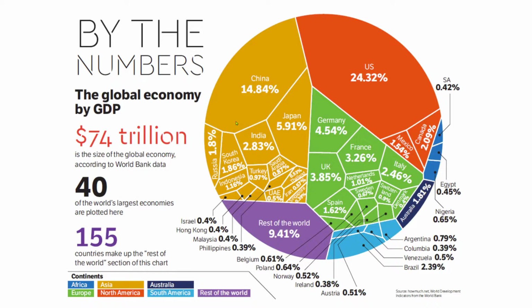So if you look at the numbers, the United States is 24.32% of the global economy in terms of its gross domestic product. If you take the GDPs of all of the countries in the world and add them up, the United States accounts for almost a quarter of it. That's a lot, because the United States, in terms of population, is significantly under 25% of the population. China has over a billion people, and they're at 14.84%.